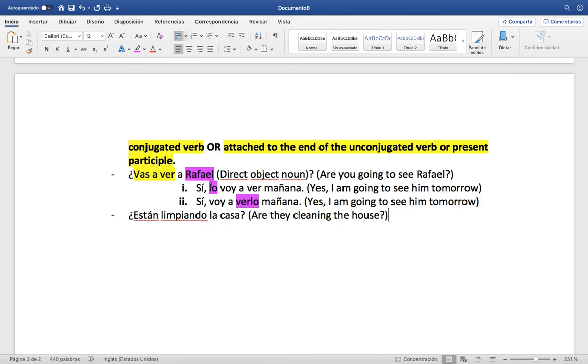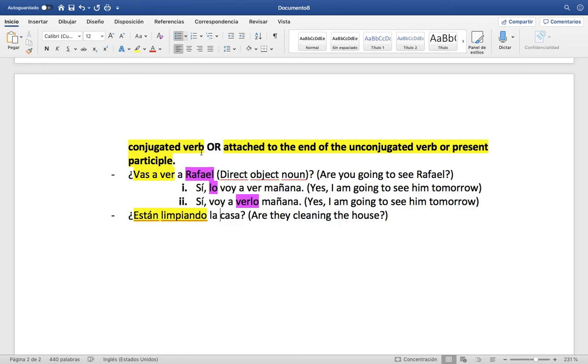So, in this case, what is our compound verb? It's right here. It's the están limpiando. That's our present participle, right? The limpiando part is our ing. Are they cleaning, right? Because we have a verb here, estar, and a verb here, limpiar. So that's why it's compound.